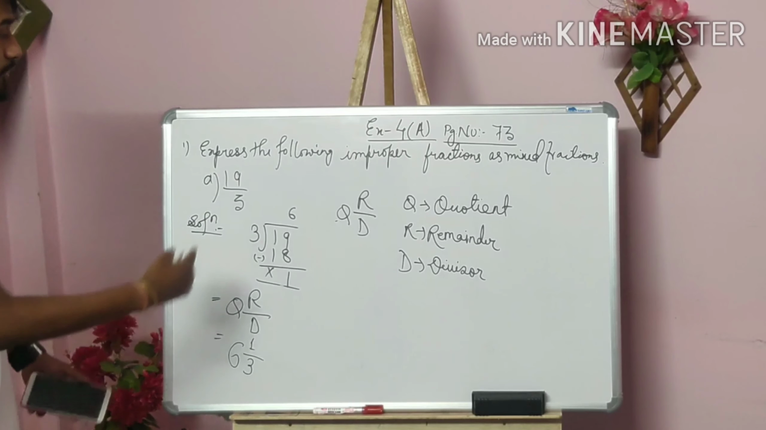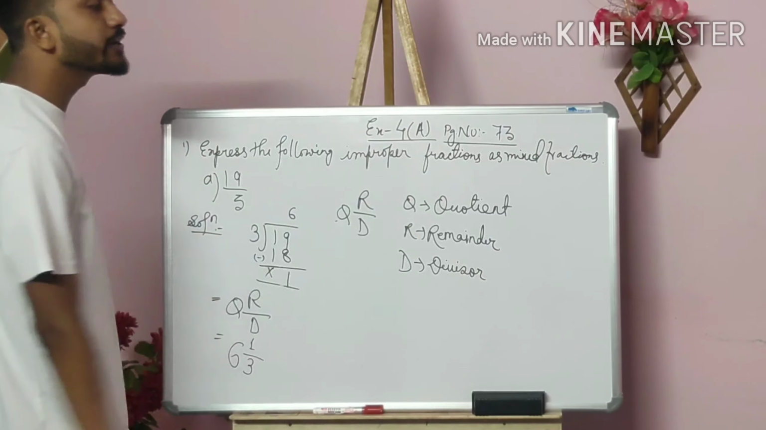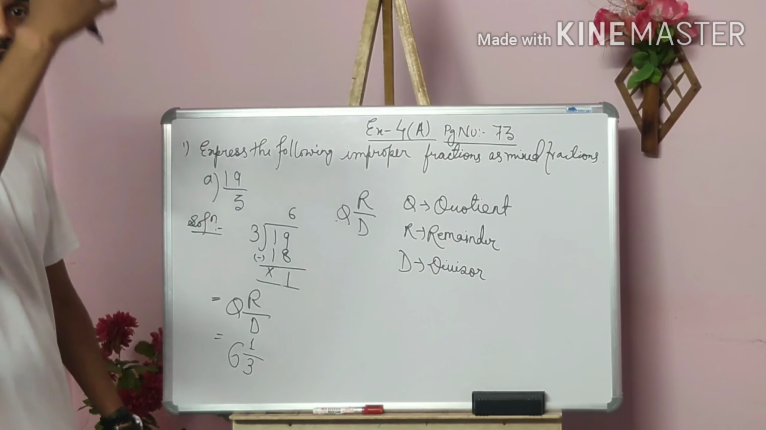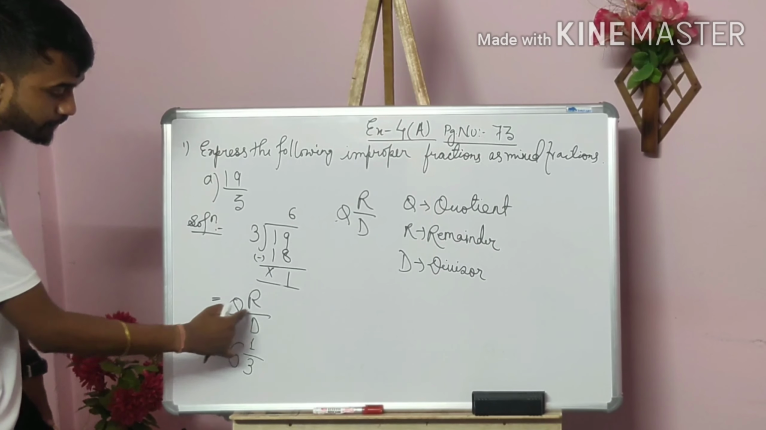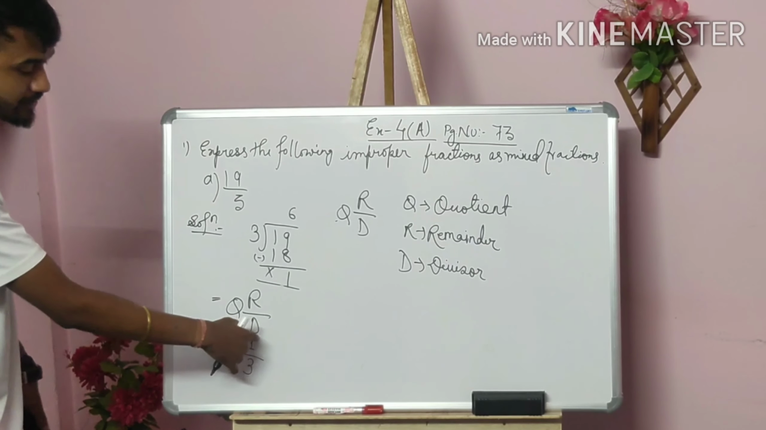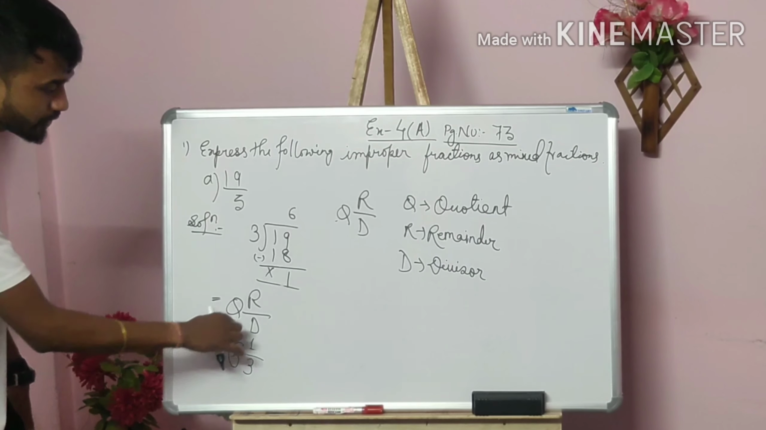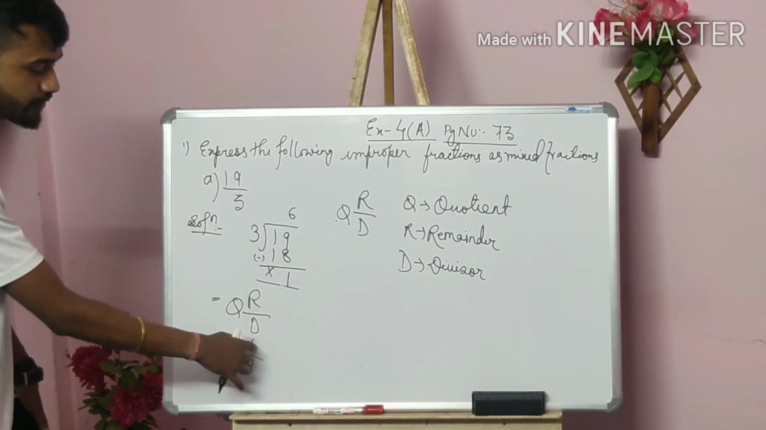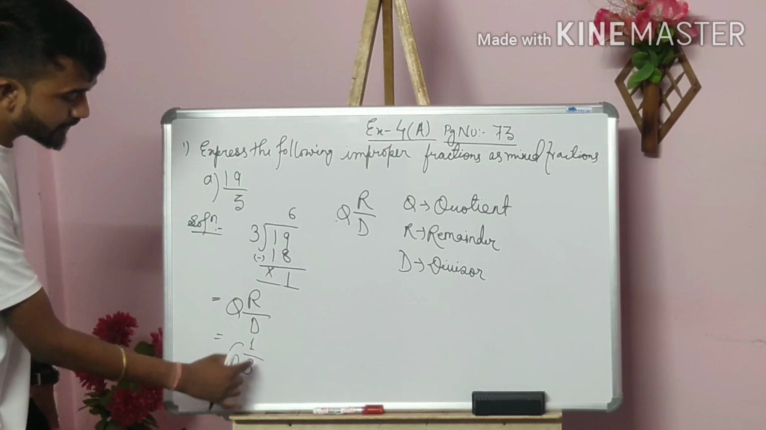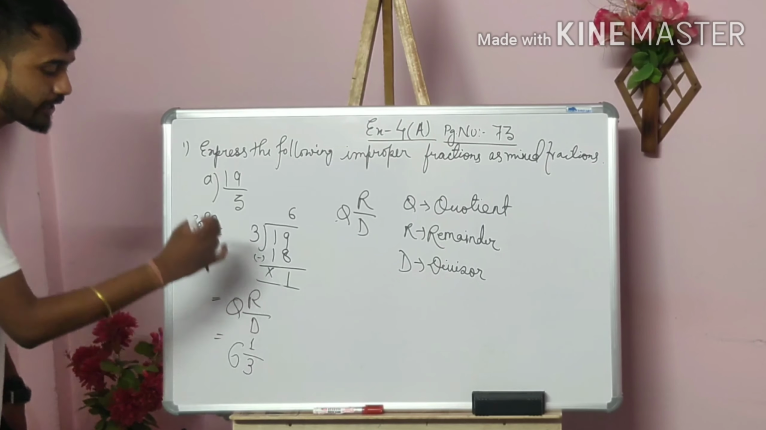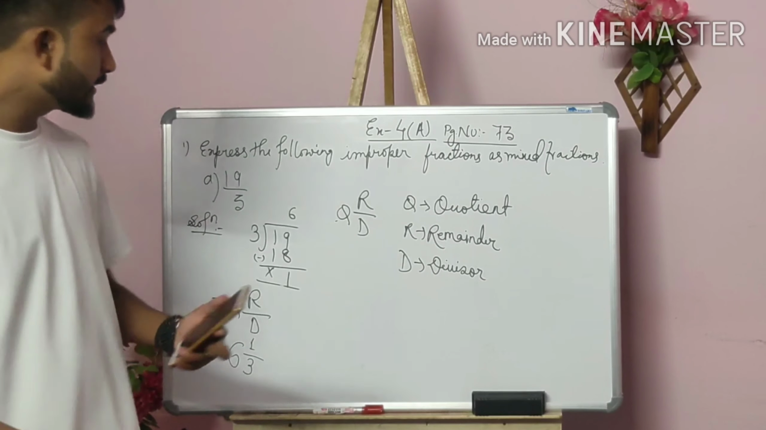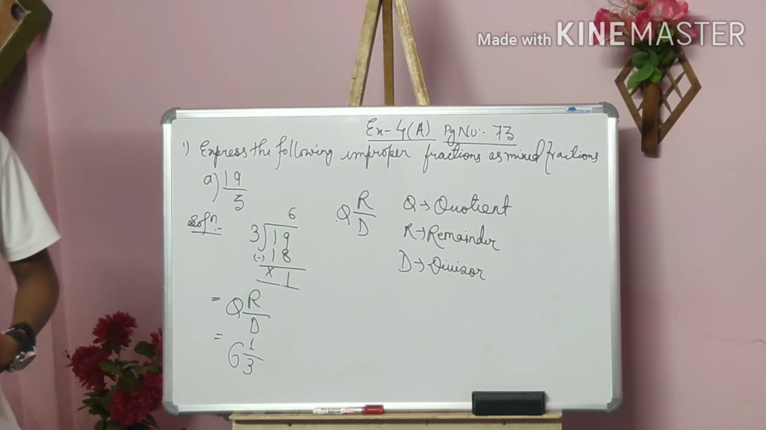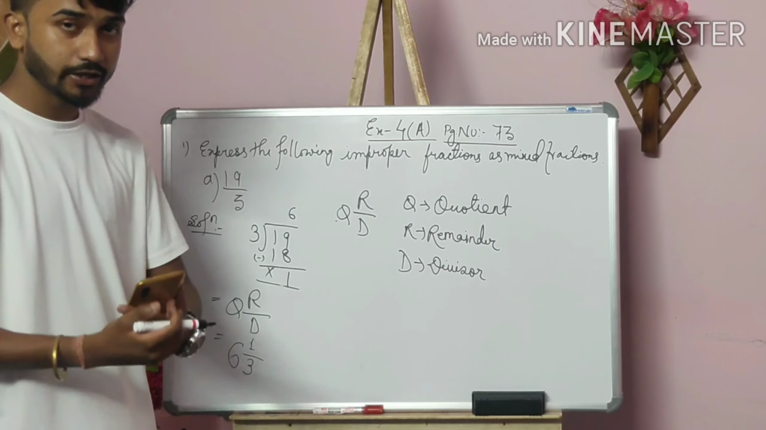And I tell you that whenever you are converting an improper fraction into a mixed fraction, just remember QRD. Q is the whole number, R is on top, and the divisor is on the lower side. So quotient was how much? 6. I have written 6. Remainder is what? 1. So I have written 1 here, and the divisor is 3. So I think you have copied that. One more question we are doing. If you have any doubt, you can ask me. Okay.